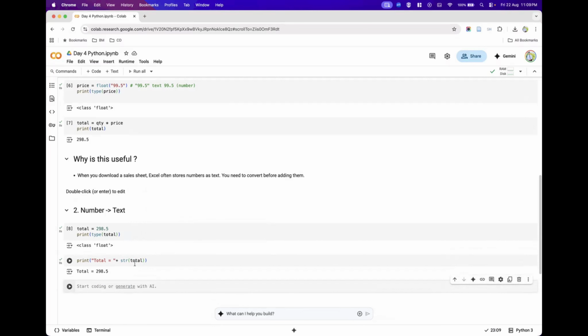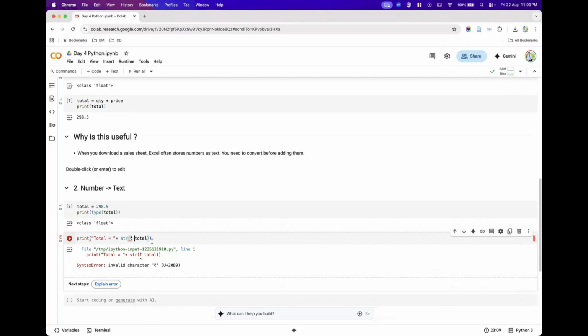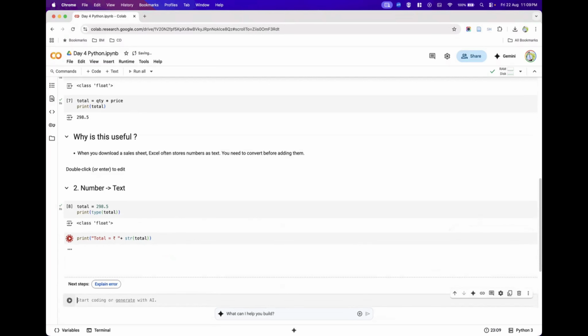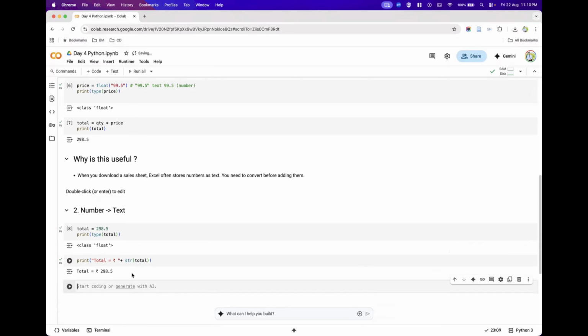But what is the reason for this conversion? Without this, can't we do it? Why do we have to convert this into a string? Say, for example, you want to add the rupee symbol before it. Let me put it here. When I do this, you will get the rupee symbol with that particular data.